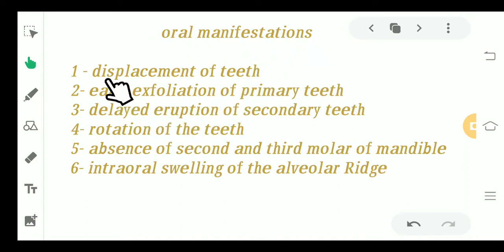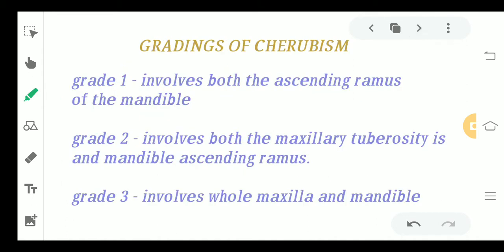Moving ahead to some oral manifestations. Orally you will see that there will be displacement of the teeth, early exfoliation of the primary teeth, delayed eruption of the secondary teeth, rotation of the teeth, and absence of the second and third molars of the mandible, and intraoral swelling of the alveolar ridge can also be seen. So these are some of the clinical features or the oral manifestations seen in patients.